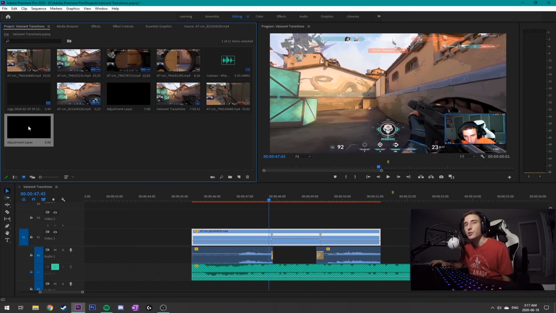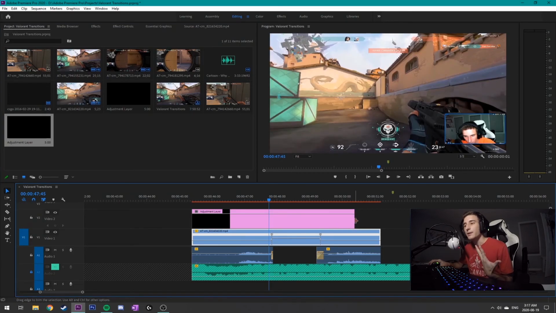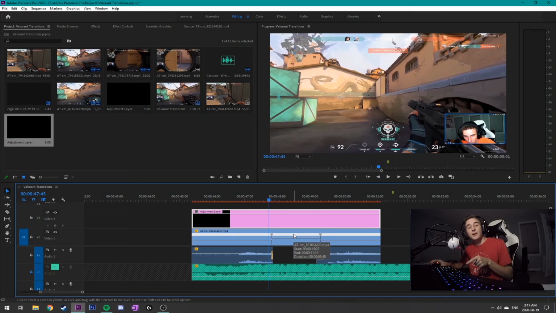You basically want to drag and drop it onto the layer above your video file. On this adjustment layer, you can apply stuff like color curves, color gradients, color correction, and a whole bunch of stuff on top of any video layers underneath. And the only reason we're doing this for our desaturation layer is because if we apply the animations to the video file itself, it doesn't understand that it's already sped up as a video file, so it'll be hard to simply click on the video and animate it, it'll animate at the wrong time.